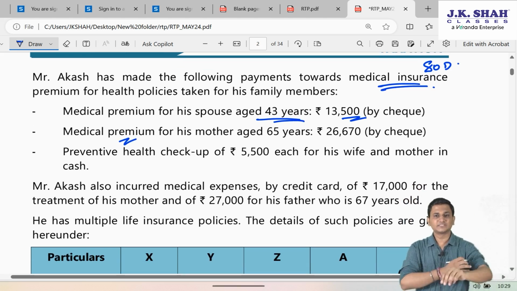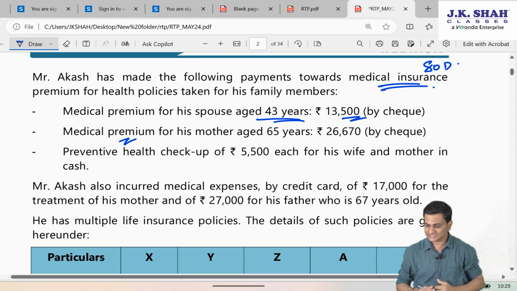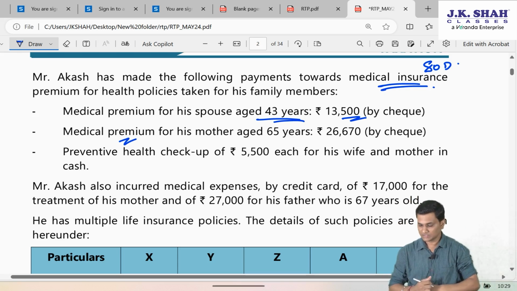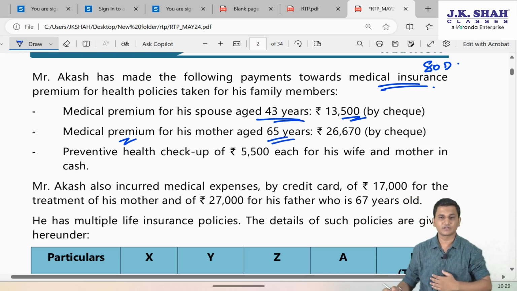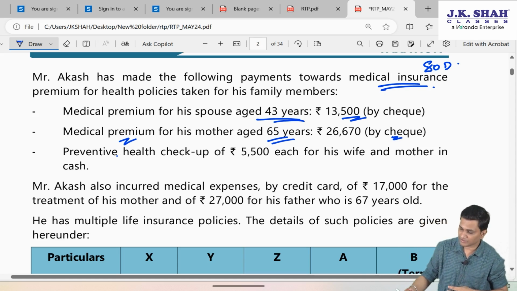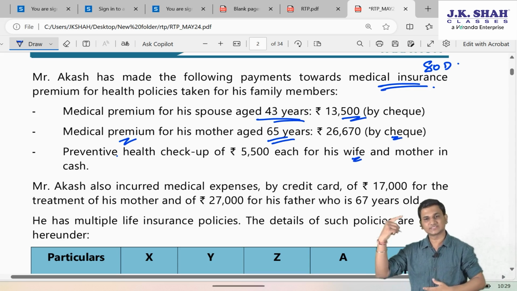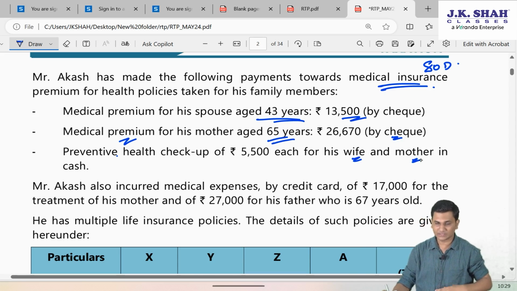Medical premium for his mother, aged 65 years, 26,670 by cheque. So, it will get covered under parents. Again, the payment is done by cheque. Preventive health checkup of 5,500 each for his wife, which goes under self and family, and mother, which goes under parents, in cash.